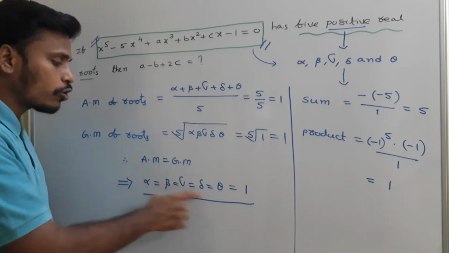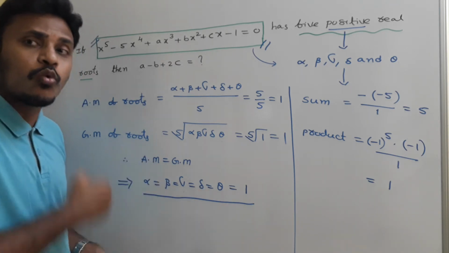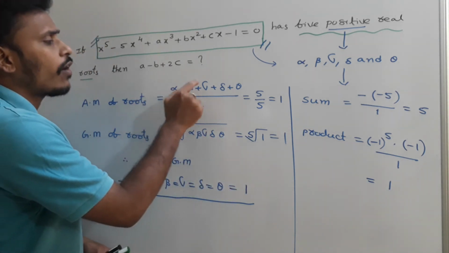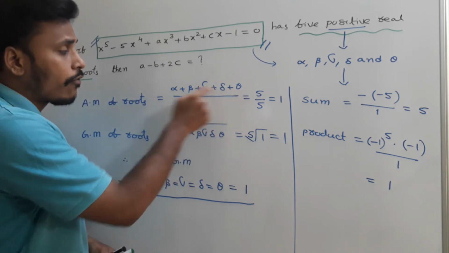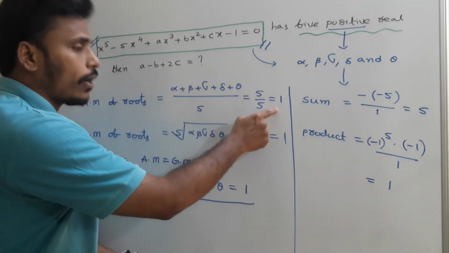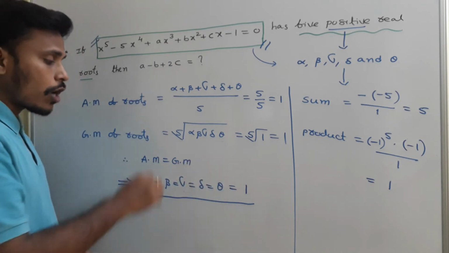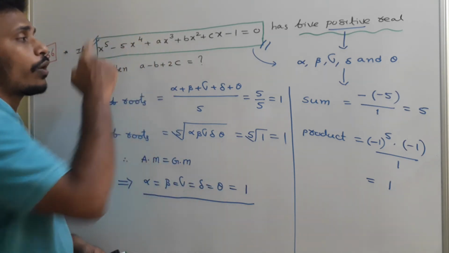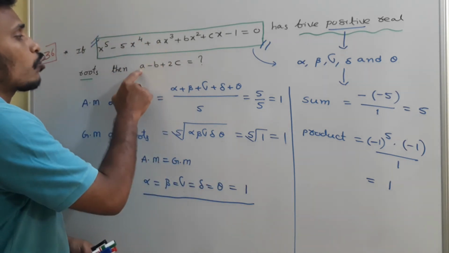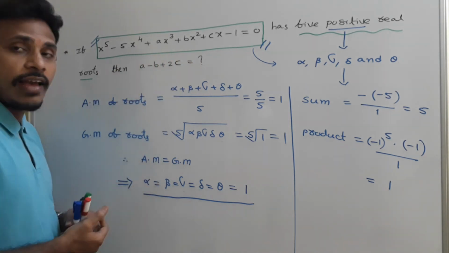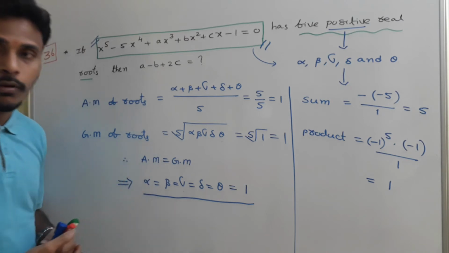Why? Because if all those are equal, treat every root as alpha. So replace here alpha, alpha, alpha, alpha, alpha. 5 alpha by 5 is 1. That means alpha is 1, right? So every root is 1. So now since every root of this particular equation is 1, from there we need to calculate this a minus b plus 2c value. So till now you just have a look, and then I will continue my problem.